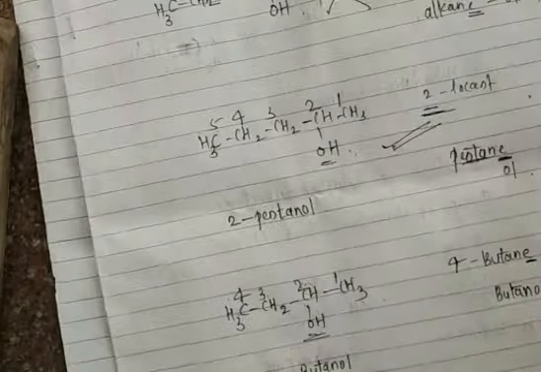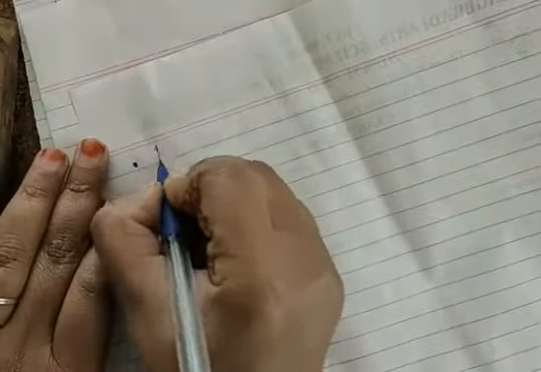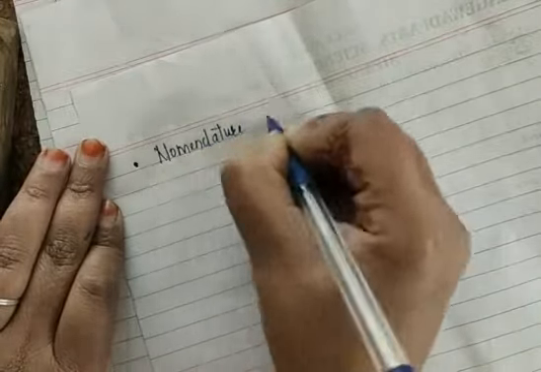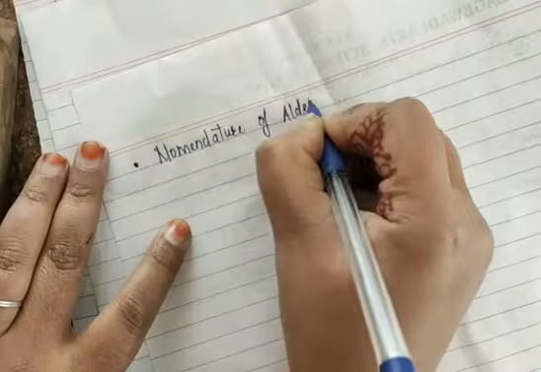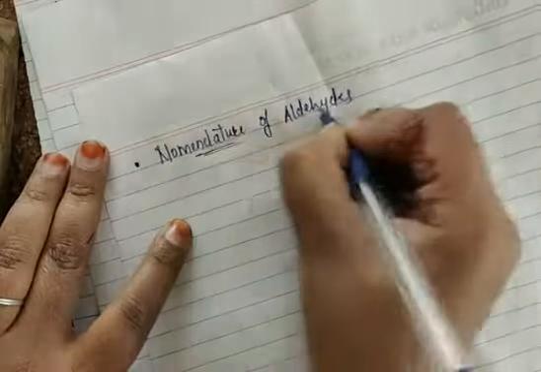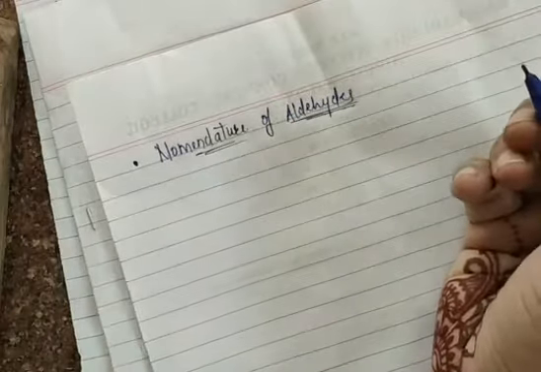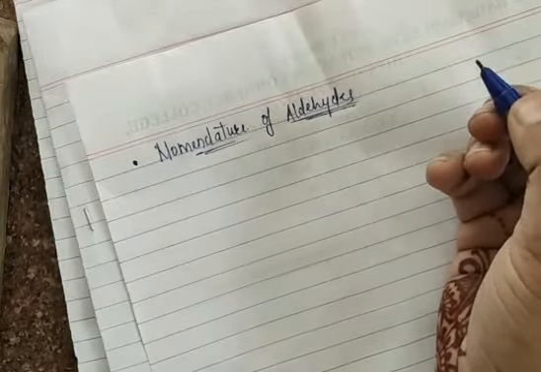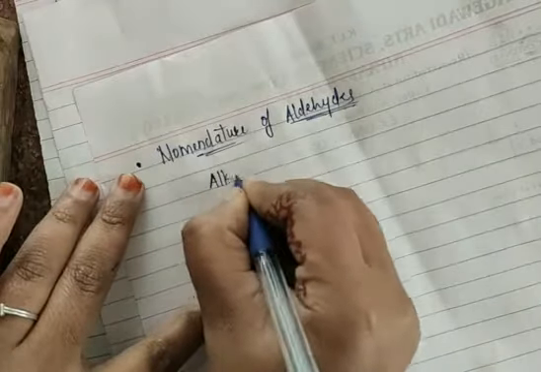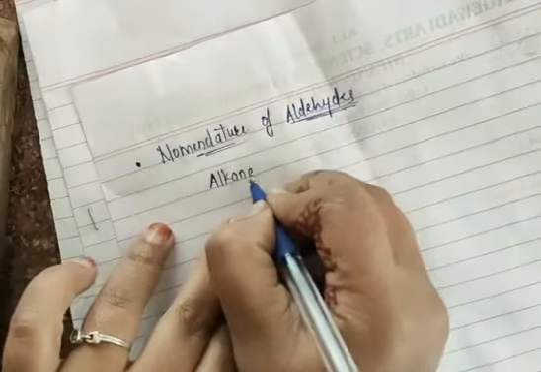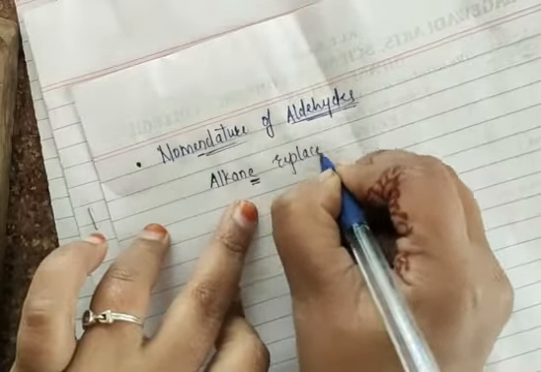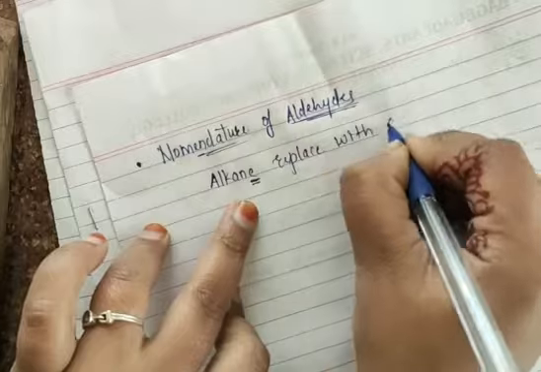Now we will discuss the next topic, that is nomenclature of aldehydes. In the case of an aldehyde, if the given organic compound contains the aldehyde group, then the E of the alkane is replaced with Al.